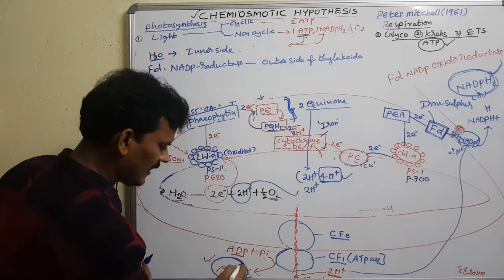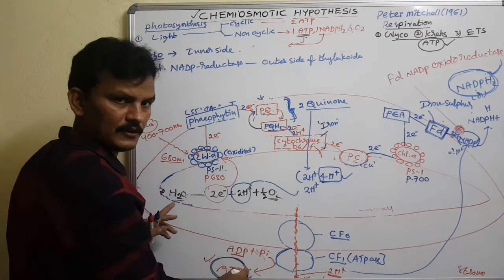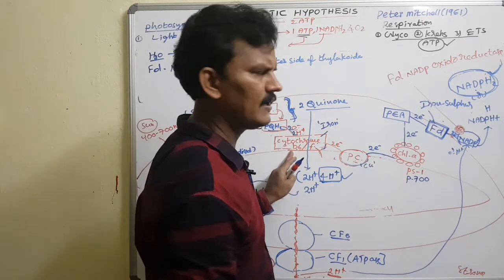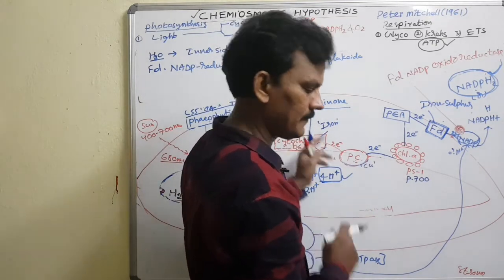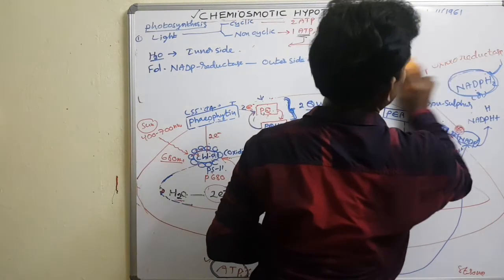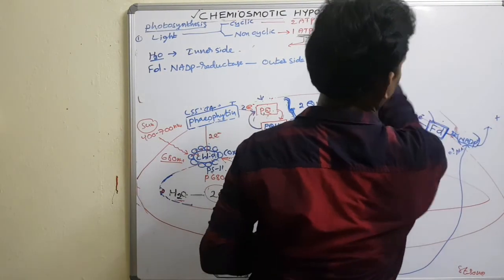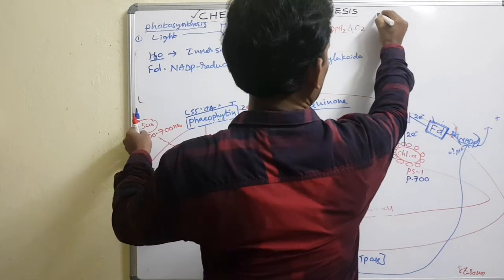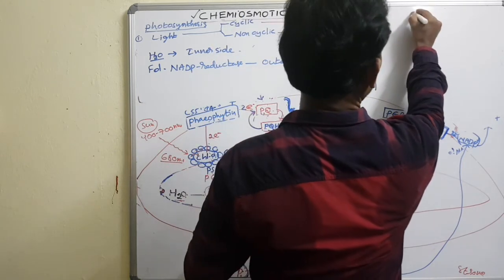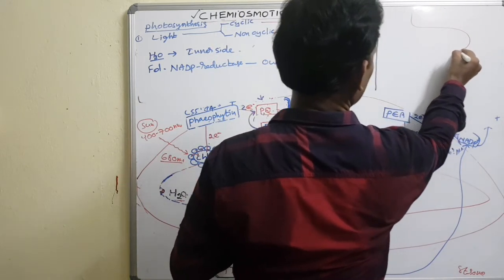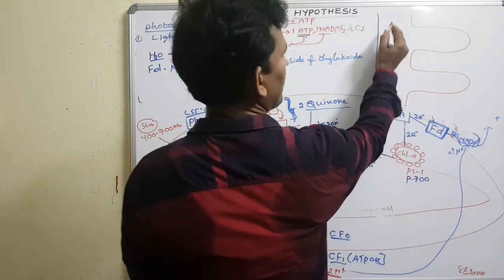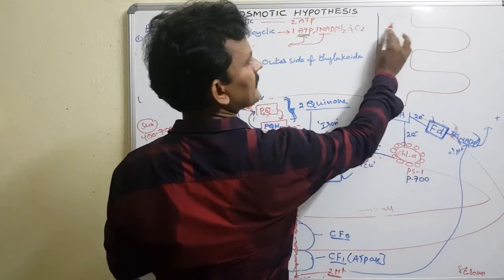So the same way ATPs are formed in photosynthesis in the chloroplast, the same mechanism is present in respiration in mitochondria. Let me draw a rough sketch of mitochondria. For example, in the respiration process in the mitochondria, this is the outer membrane of the mitochondria, and this is the inner membrane of the mitochondria thrown into foldings called cristae. Yes. But this space is known as the intermembrane space.